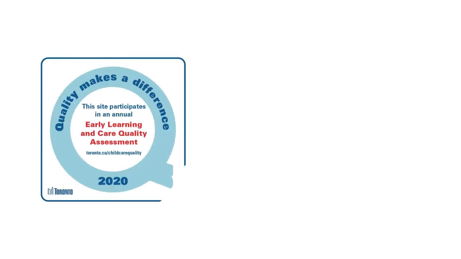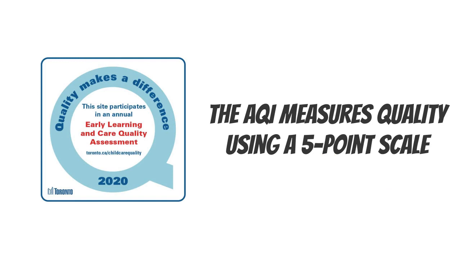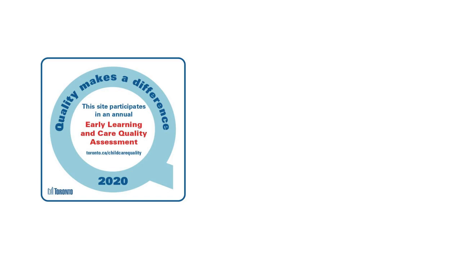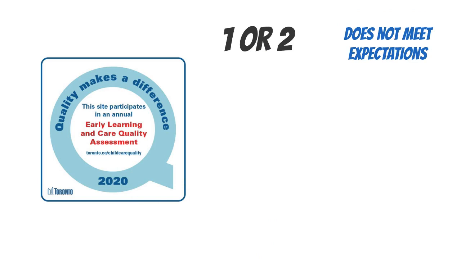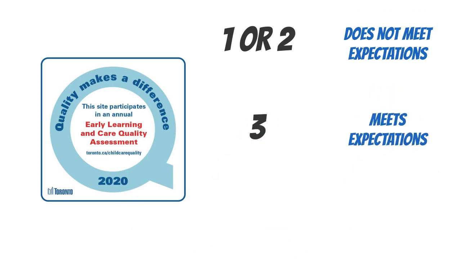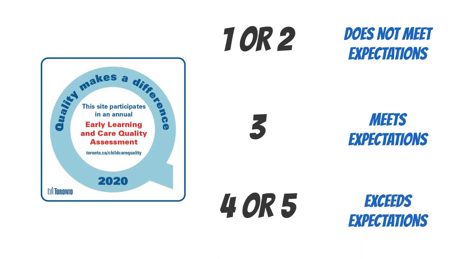The AQI measures quality in early learning environments using a 5-point scale. Quality expectations for early learning settings are assessed in the following way. A score of 1 or 2 does not meet quality expectations. A score of 3 does meet quality expectations. And a score of 4 or 5 exceeds quality expectations.